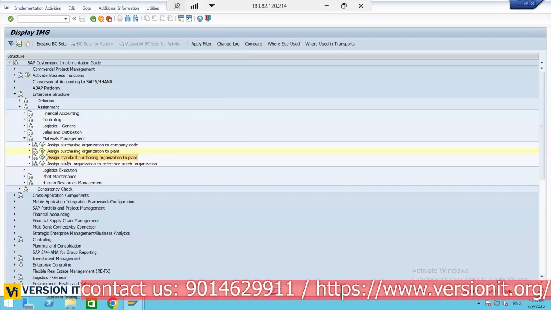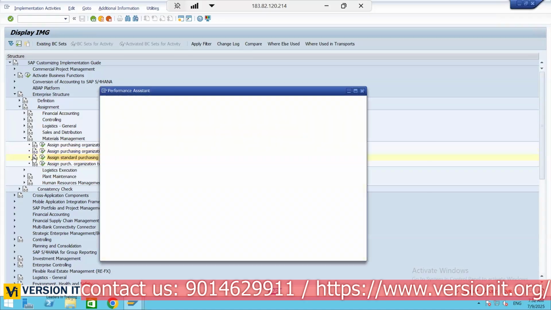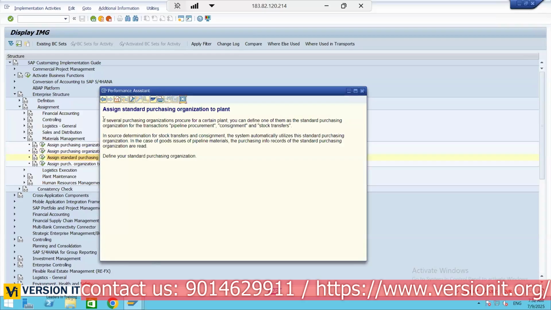There is a concept called special procurements. Here you can see the document definition: if several purchasing organizations procure for a certain plant, we can define one of them as a standard purchasing organization for transactions like pipeline procurement. Going forward, I'll discuss special procurements a lot. For now it may not be required, so we may have multiple, but one we have to use as the default one.